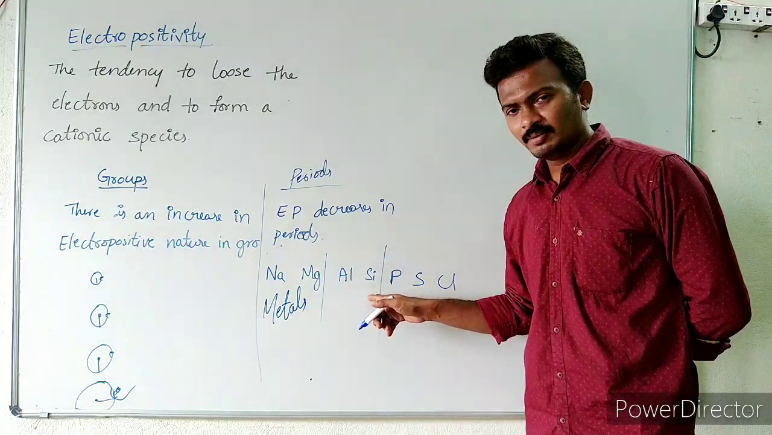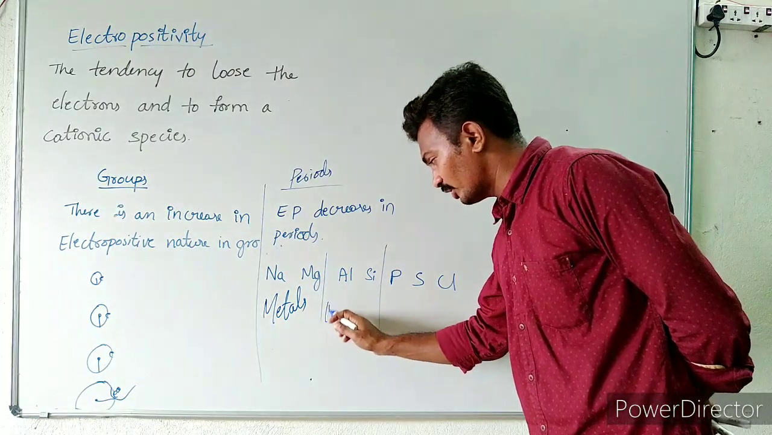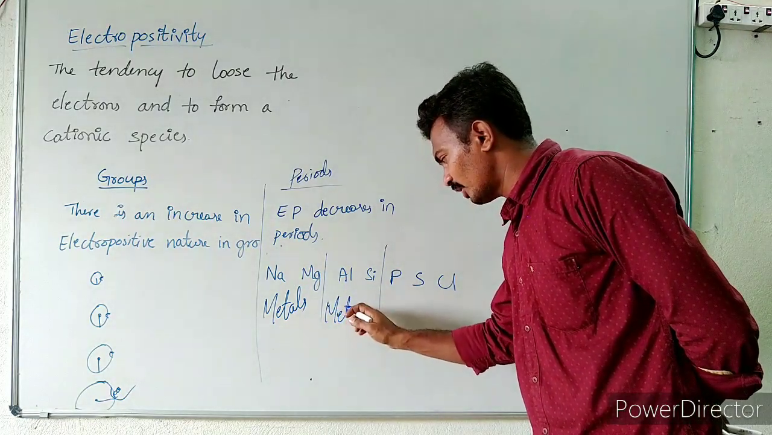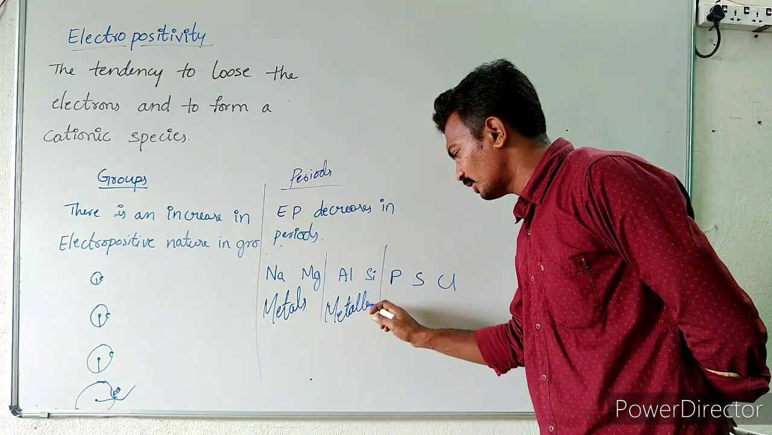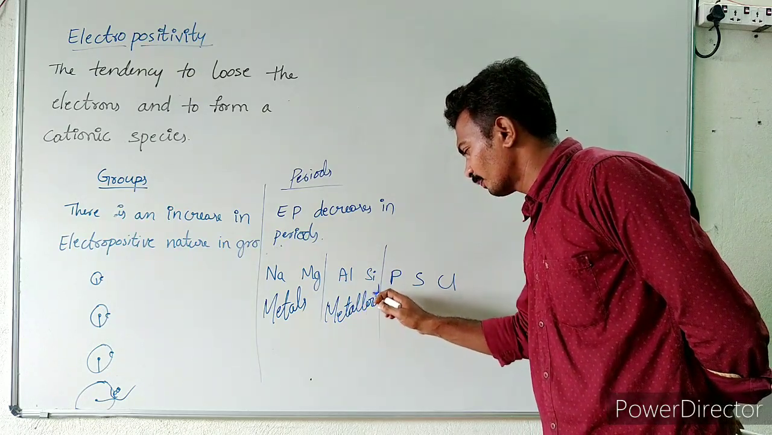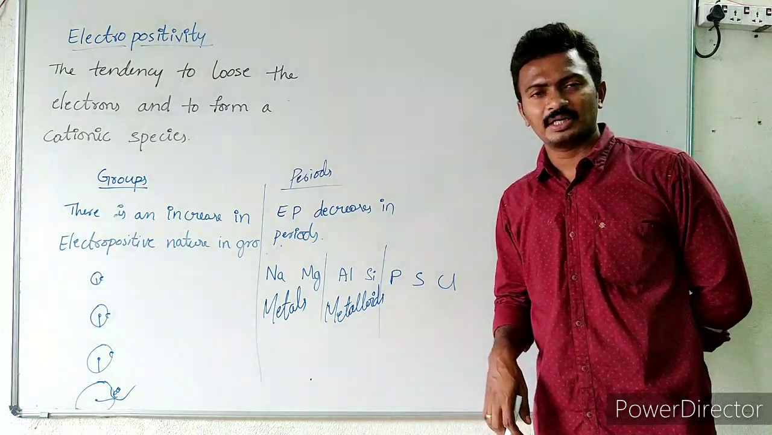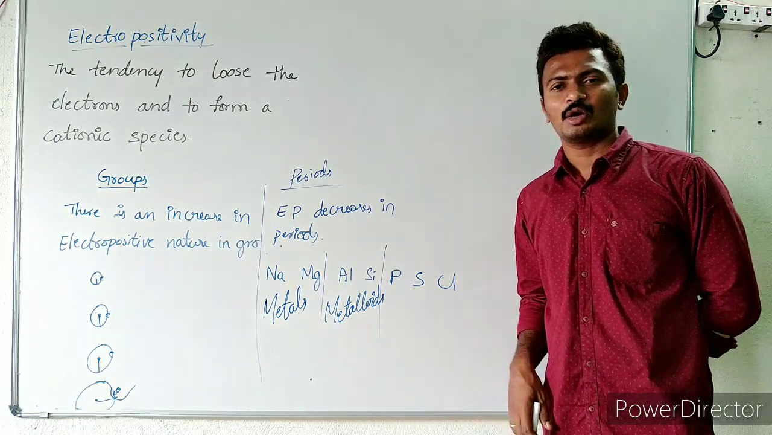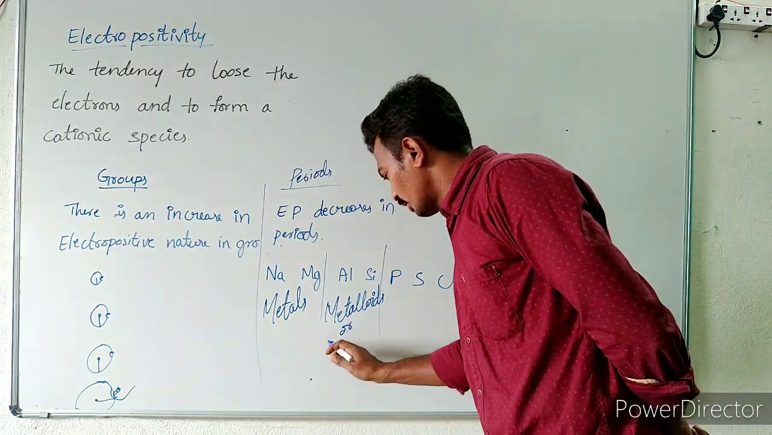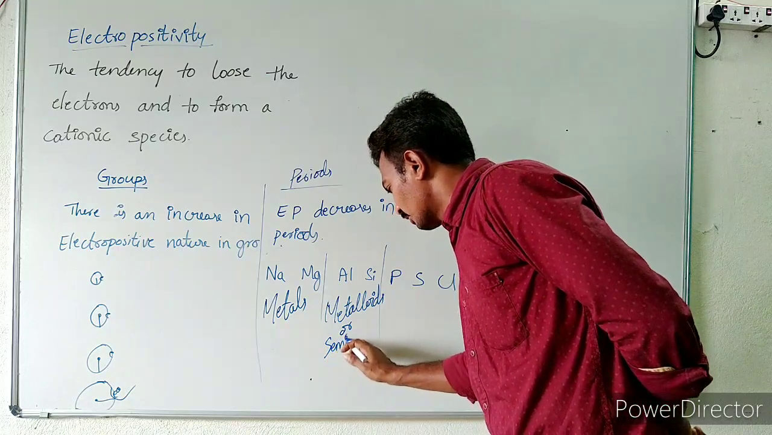whereas aluminium and silicon are metalloids. They will be having the partial metallic character and partial non-metal character. So therefore they are considered as semi-metals, which we also call metalloids, or these are also known as semi-metals.